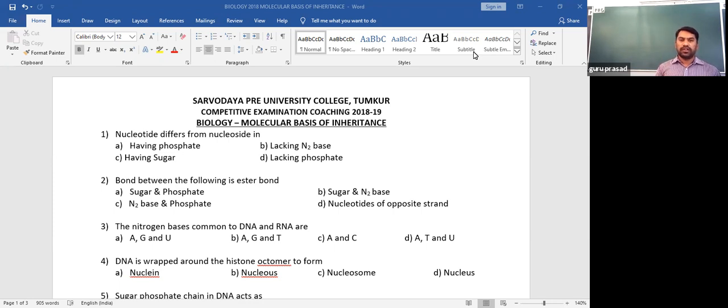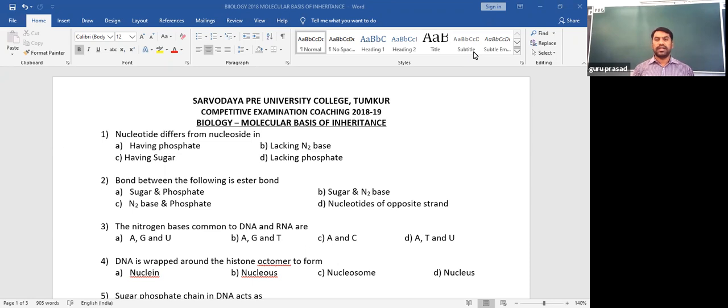Now when you come to nucleic acids, it is either DNA or RNA. The pentose sugar present in DNA is deoxyribose. As a standard formula, the pentose sugar should be C5H10O5.